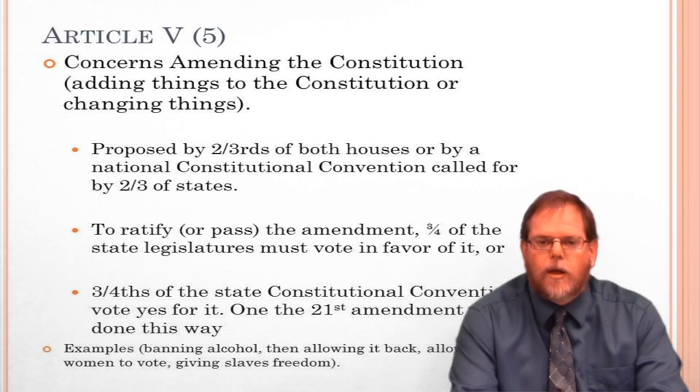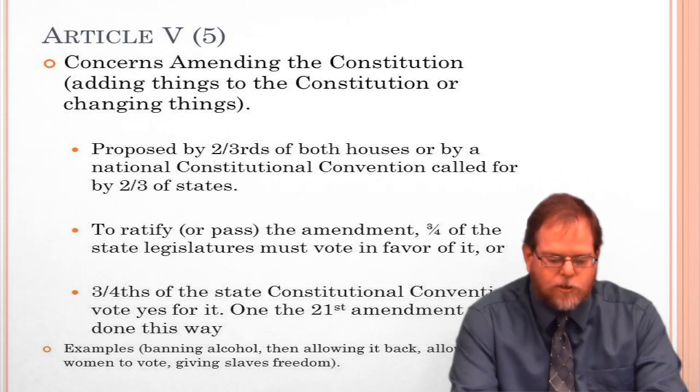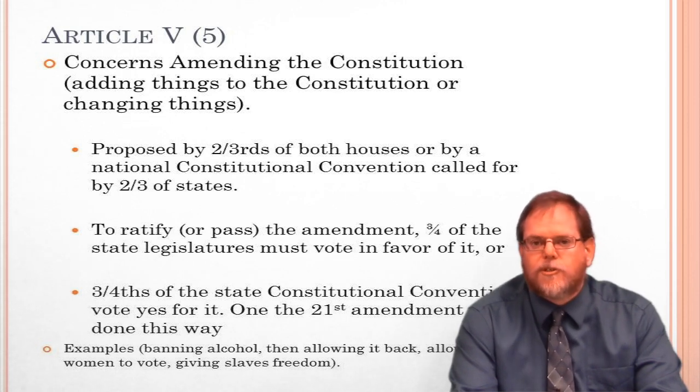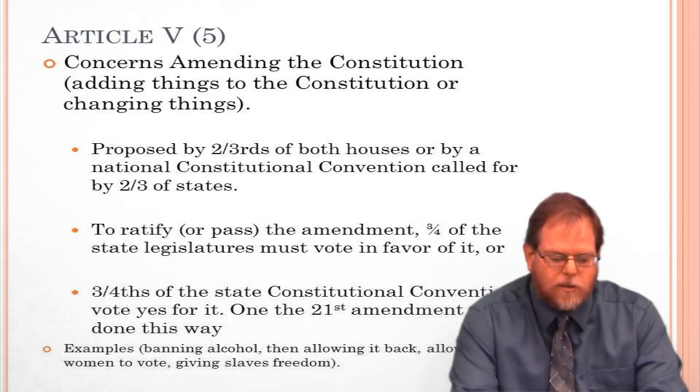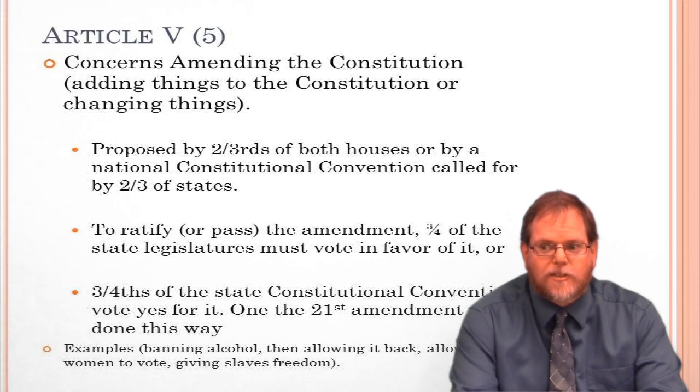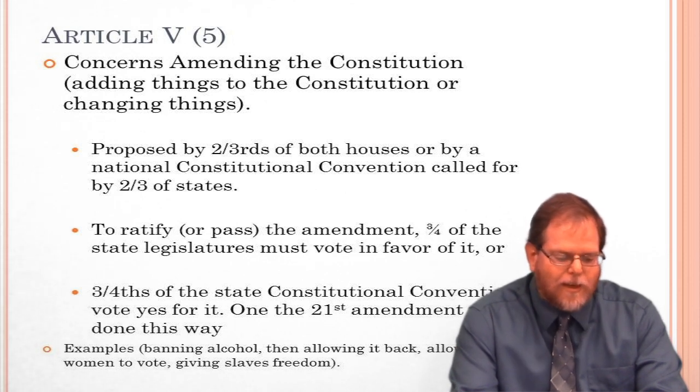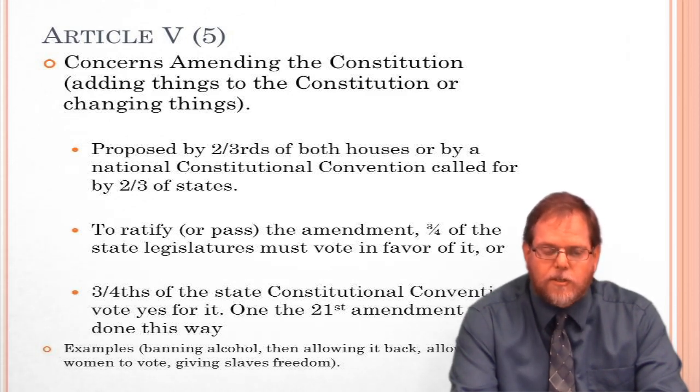The only amendment that was done by constitutional conventions was the 21st Amendment. And the 21st Amendment was the amendment that did away with banning alcohol. For a while, the country did not allow any alcohol. And so this amendment was voted by the states to bring alcohol back. And there are some more examples there. Allowing women to vote was an amendment to the Constitution, as well as giving slaves freedom. These are all amendments that were added to the Constitution.